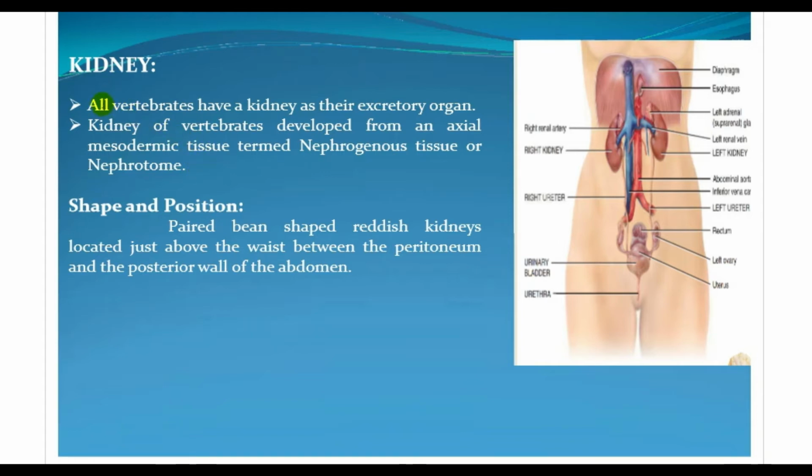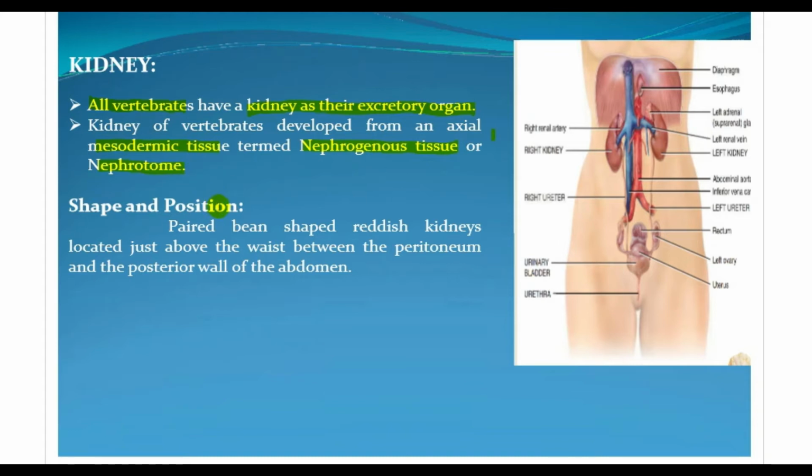The first line says all vertebrates have a kidney as their excretory organ, right? And the kidney of vertebrates developed from an axial mesodermic tissue. You need to remember this: in vertebrates, from where the kidney developed. From an axial mesodermic tissue termed nephrogenous tissue or nephrotome.